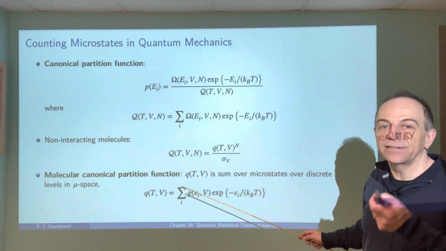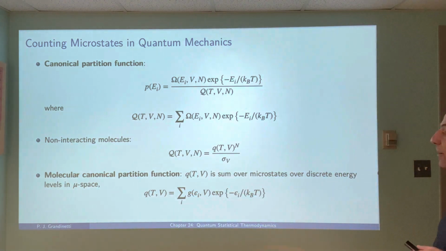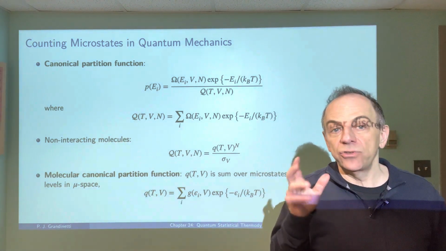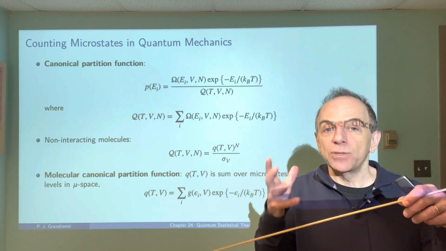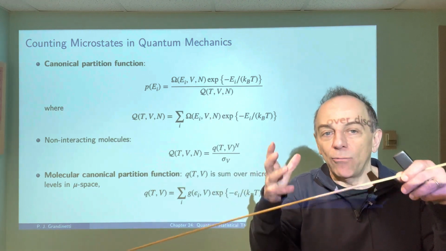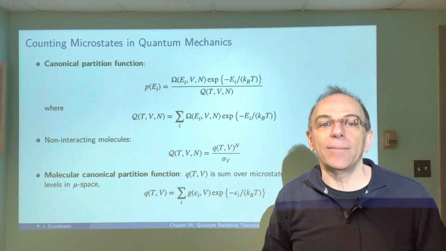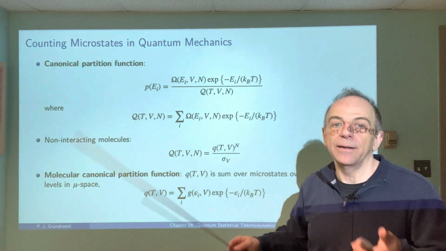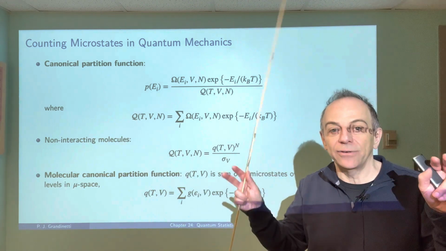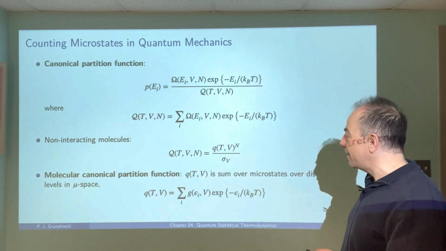And here's where it starts to become practical, because that is just the sum over the discrete energy levels in mu space. So in other words, we only need to solve Schrodinger's wave equation for the smaller individual molecules that are not interacting. So we have one molecule, it's not interacting with other molecules, and then we can solve that problem, and we can get the thermodynamic properties of gases and other non-interacting molecules in that sort of ideal gas approximation. So that's the approach that we're going to take in this chapter.